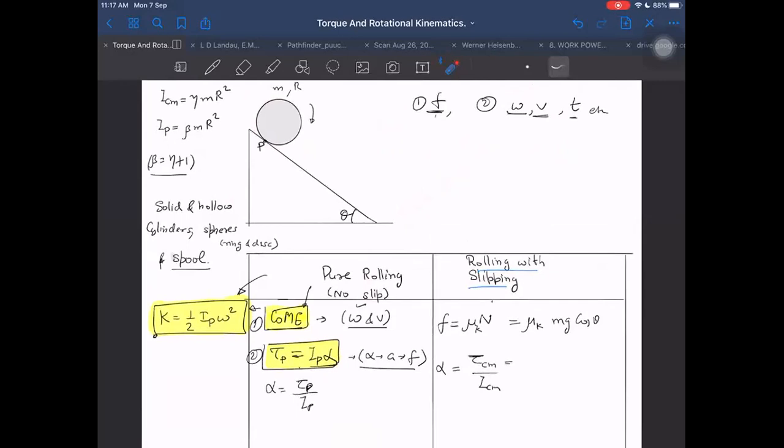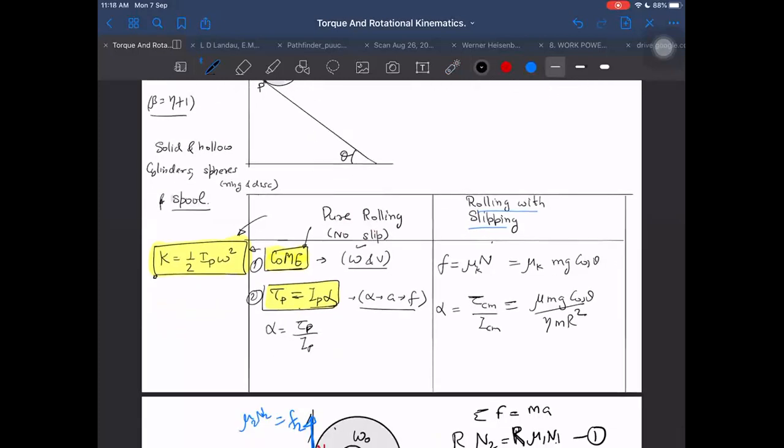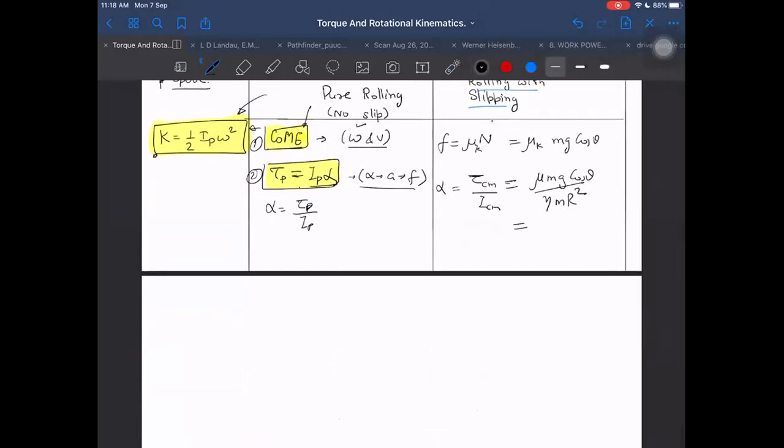I will prefer to use tau CM upon ICM only for the rolling with slipping case, because in that case I know the friction already. So what will I write then? I can write mu into mg cos theta into R upon ICM, that is eta into m r square. That will be alpha. So finally, let us write it down.